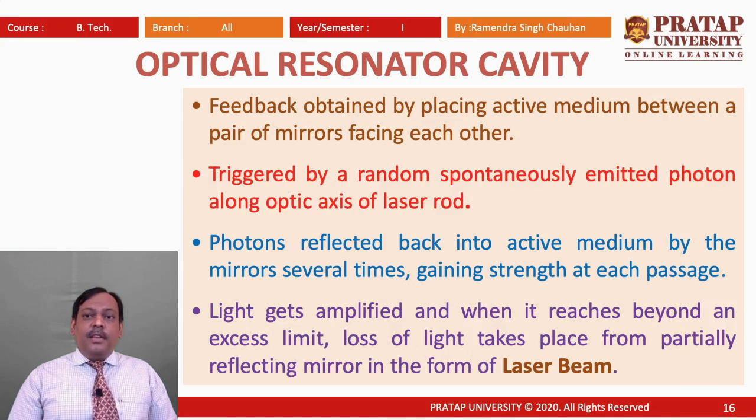When it is beyond a limit, the excess photons are released as a loss from the partially reflecting mirror. This loss of light is in the form of a laser beam coming out from the partially reflecting mirror, and this laser beam is the required laser light.